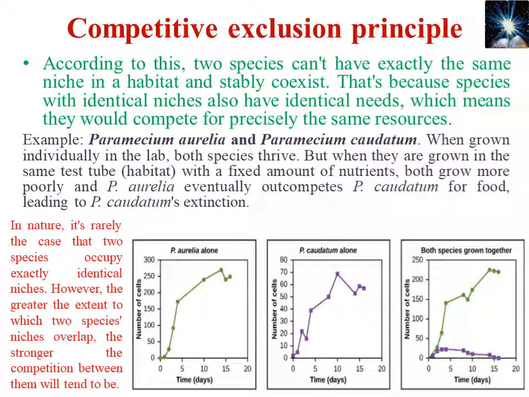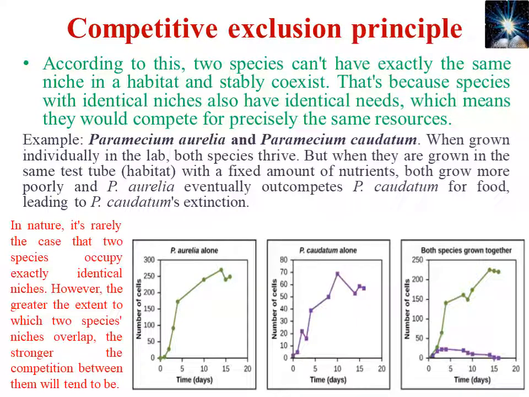There are two species of paramecium. First one is the paramecium aurelia, and second one is the paramecium caudatum. When these two species grow independently in separate cultures, they grow in their full-fledged form. Means they drastically increase their number in separate culture.